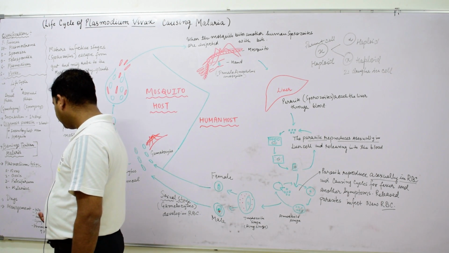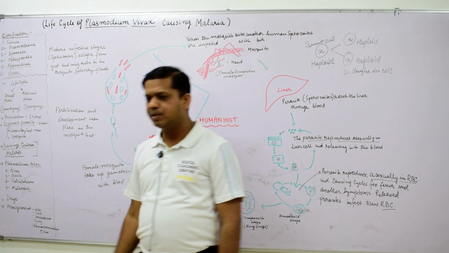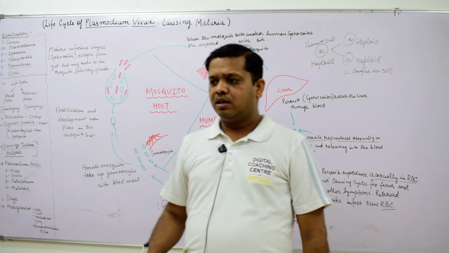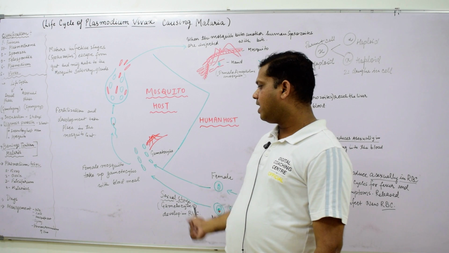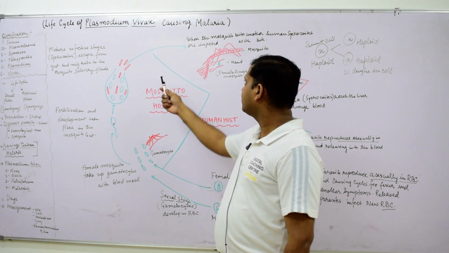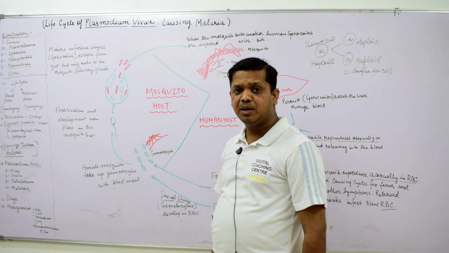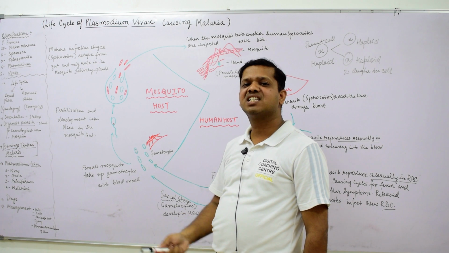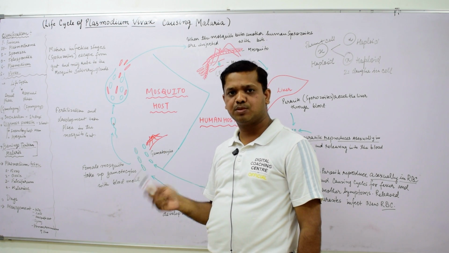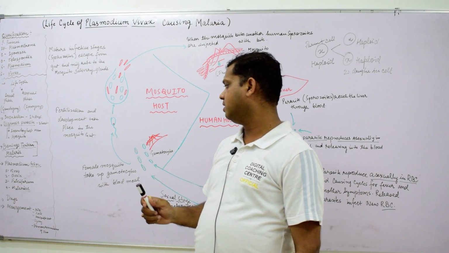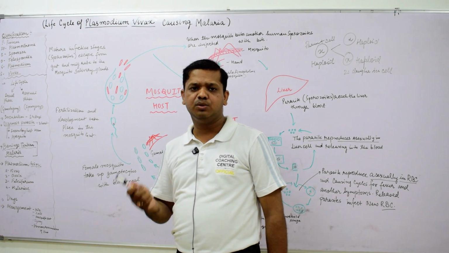Now, we will understand what management we can do, so that the vector, that is the female mosquito, does not transmit the pathogen, which is called Plasmodium vivax, into the human body. So, what management can we do?